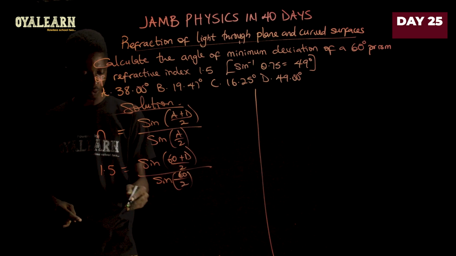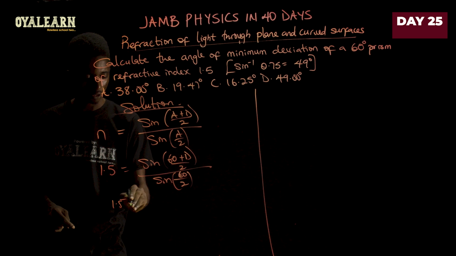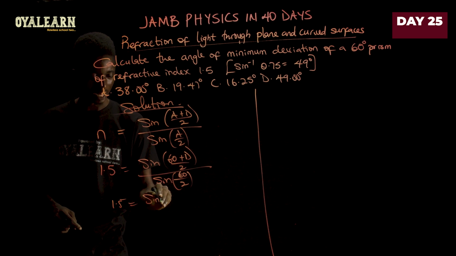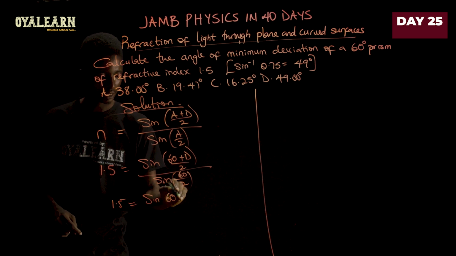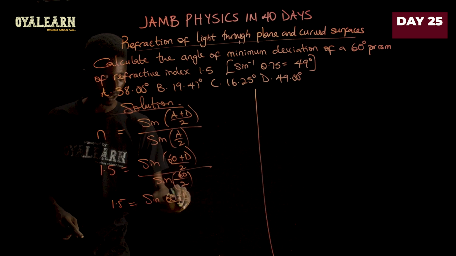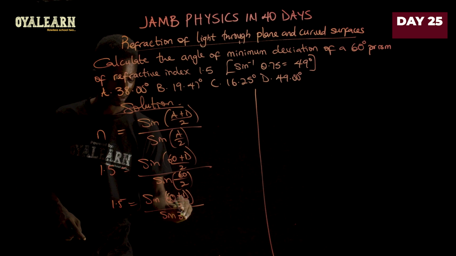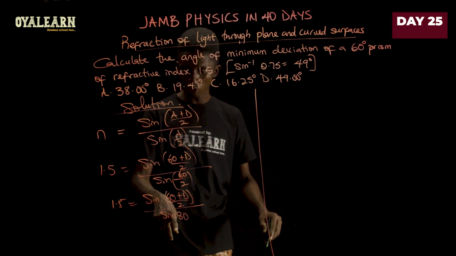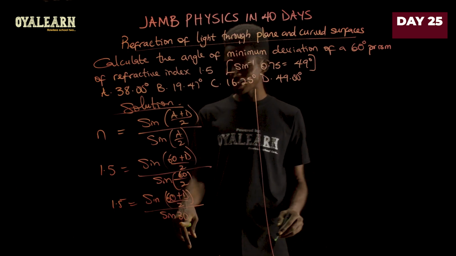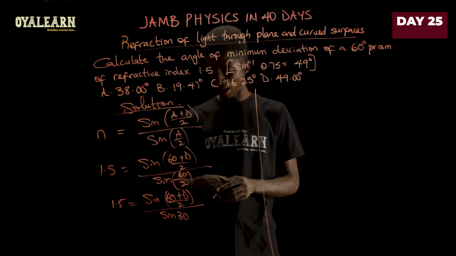So 1.5 equals sine of (60 plus D) over 2, all over sine 30. When we cross multiply here, remember that sine 30 is 0.5.